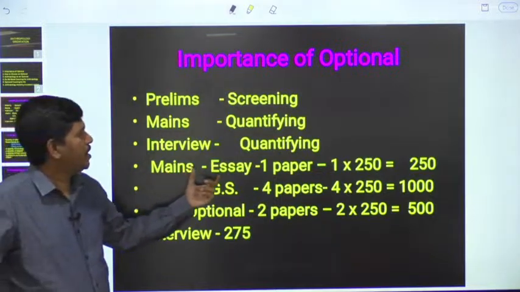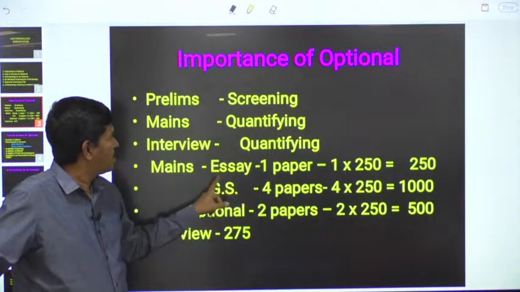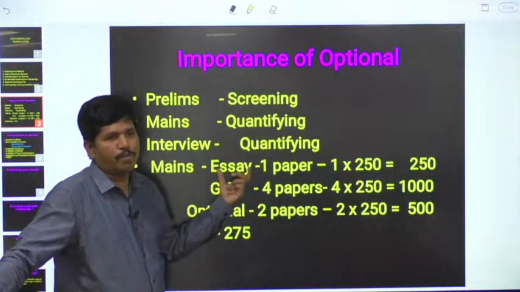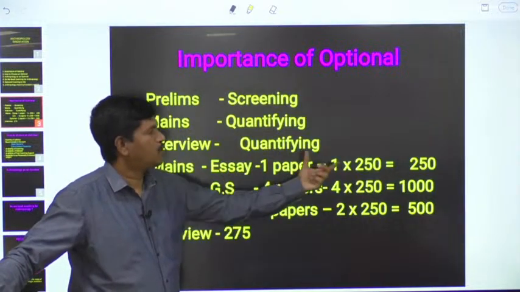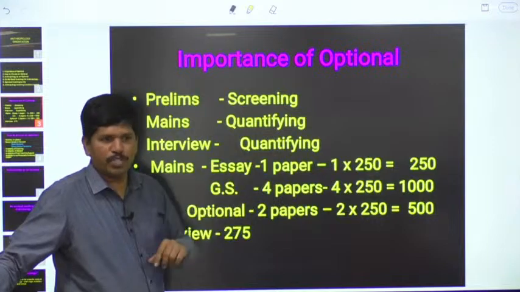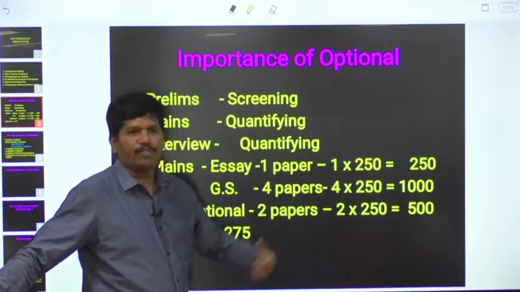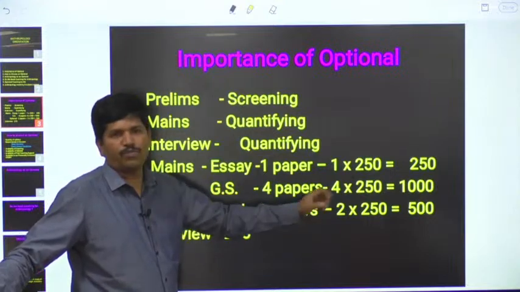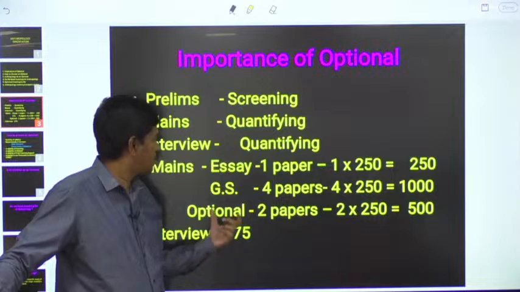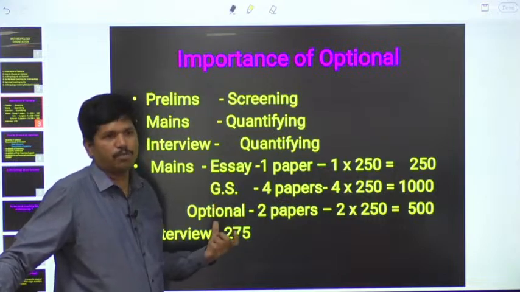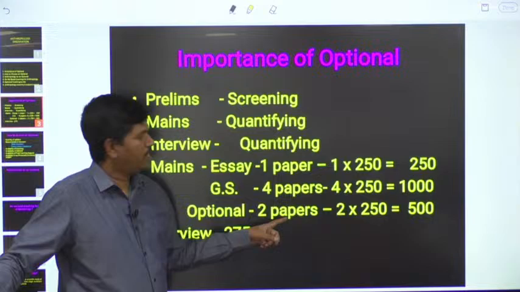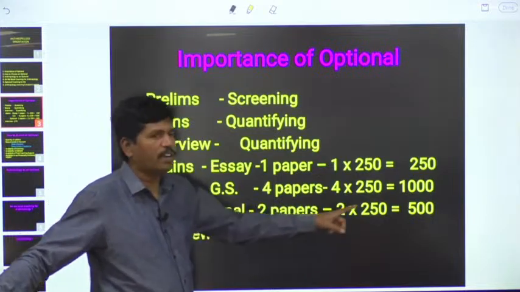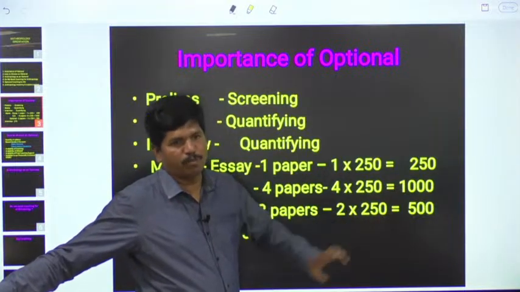Now the mains examination will be held in total for 1750 marks. One general essay paper will be there. That paper carries 250 marks. Of course, in that paper you have to write 2 general essays, total 250 marks. And in GS 4 papers will be there, each paper carries 250 marks, total 1000 marks. You have to select one of the optionals prescribed by UPSC, and in our optional 2 papers will be there, each paper carries 250 marks, total 500 marks, total 1750 marks.